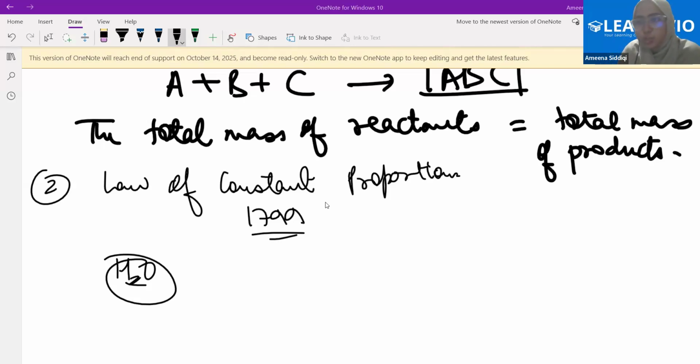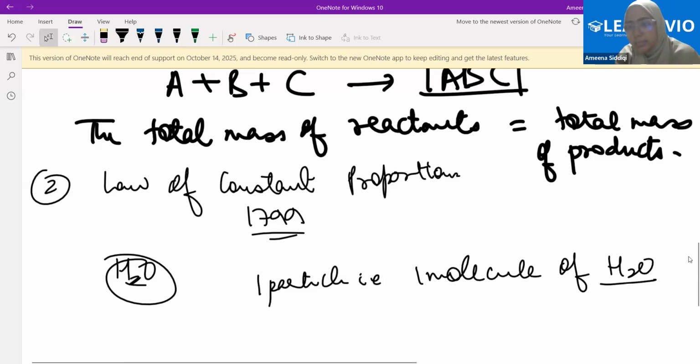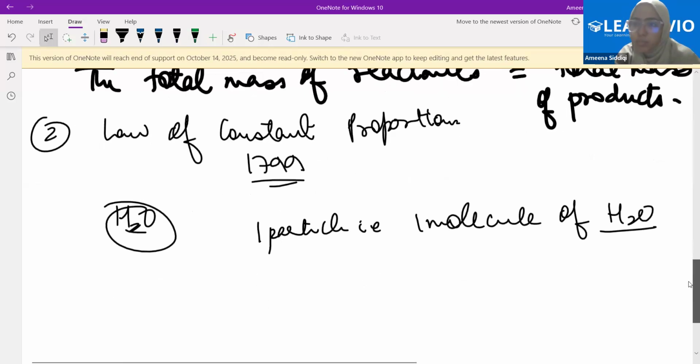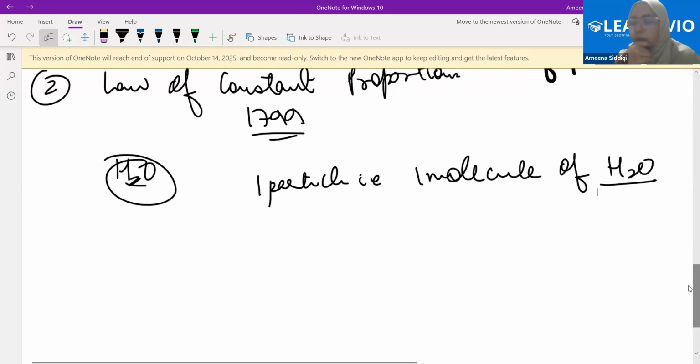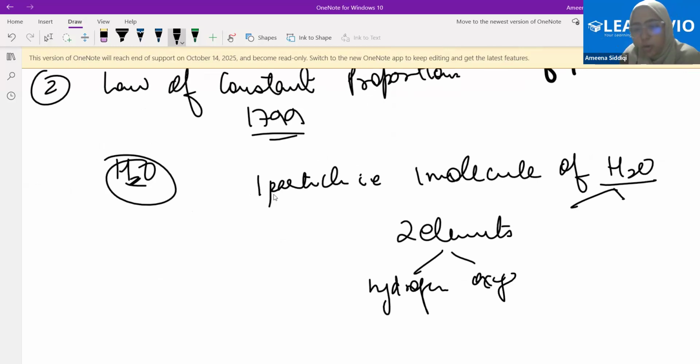H2O is a molecule. We know that from the second chapter, where we studied that H2O is a molecule, right? If I take one molecule of water, how many different elements are combining together to form this one molecule of water? Two. One is the hydrogen element and the other one is oxygen.